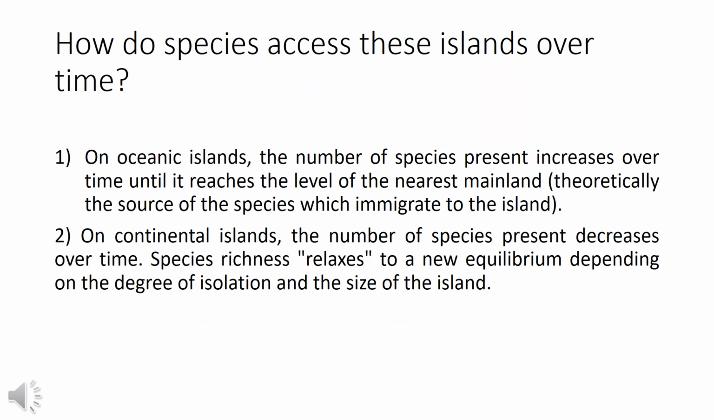Some of you might be asking, how do these species access these islands over time? There are two main reasons. First, on the oceanic islands, the number of species present increases over time until it reaches the level of the nearest mainland. Second, in the continental islands, the number of species present decreases over time. Species richness relaxes to a new equilibrium depending on the degree of isolation and the size of the island.